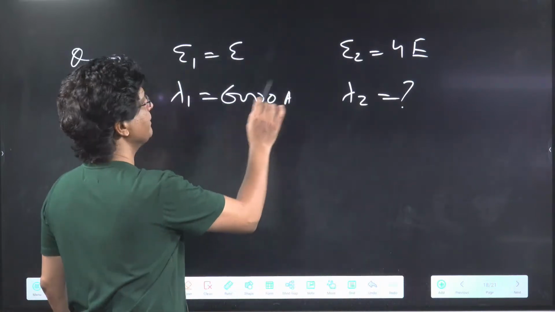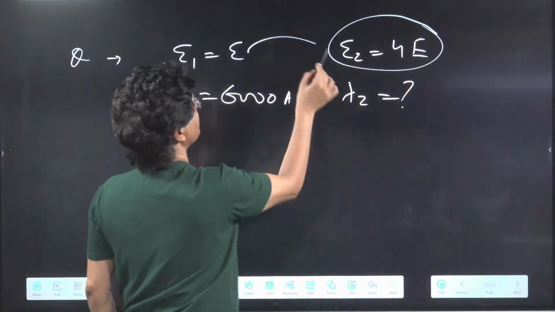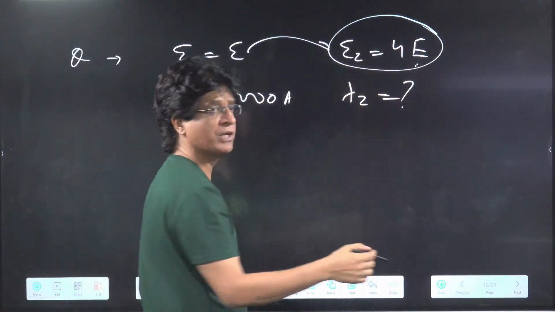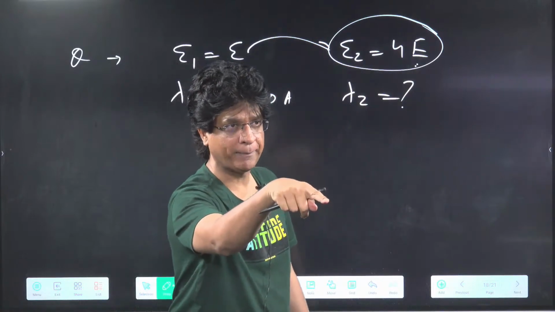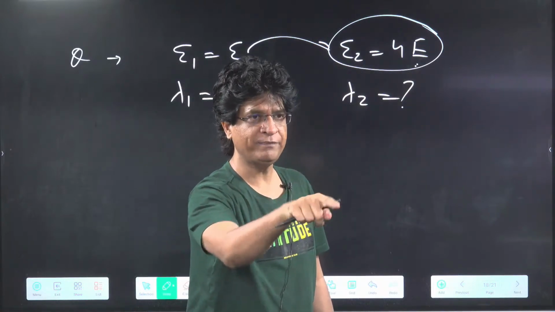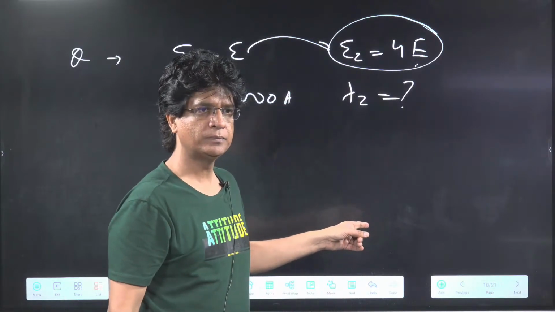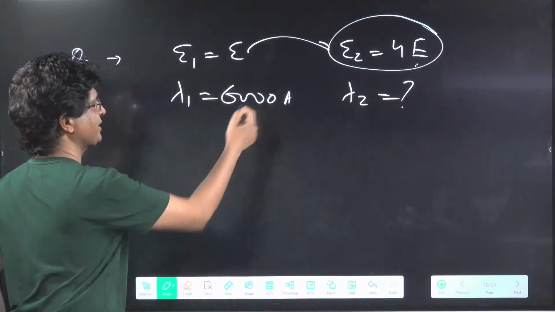So here what we have done: if energy has become 4 times, wavelength will become 1 by 4 times. We have just done that right now. And 1 by 4th of 6000 is what?